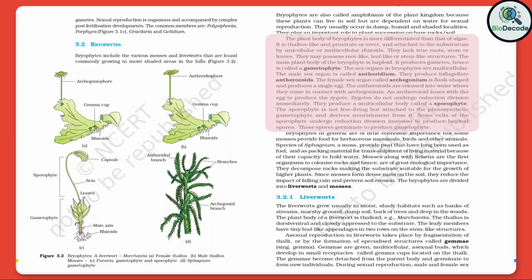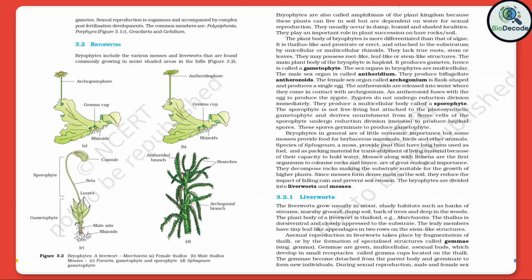Zygotes do not undergo reduction division immediately. They produce a multicellular body called a sporophyte. The sporophyte is not free-living, but attached to the photosynthetic gametophyte and derives nourishment from it. Some cells of the sporophyte undergo reduction division (meiosis) to produce haploid spores. These spores germinate to produce gametophyte.